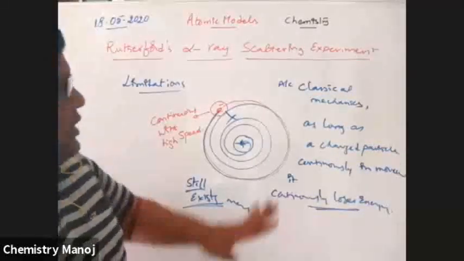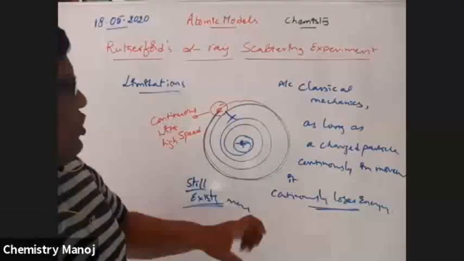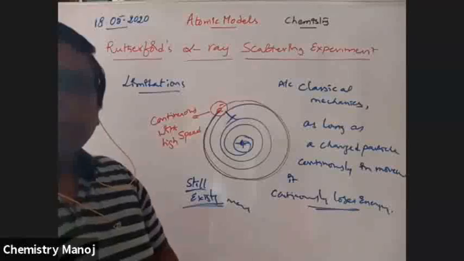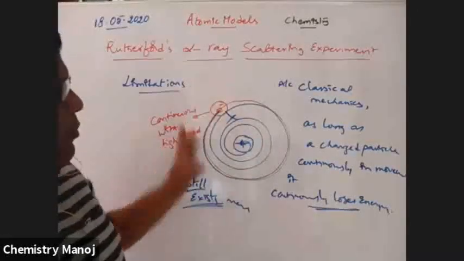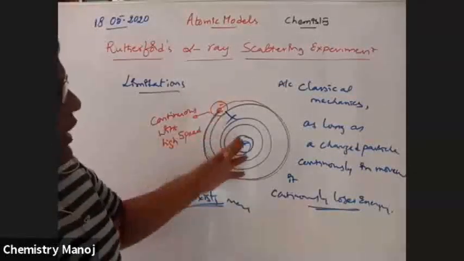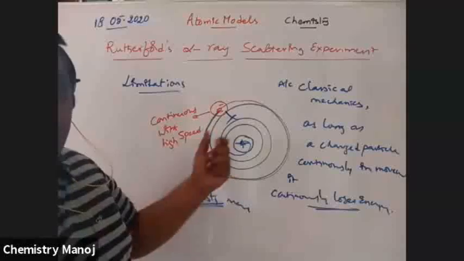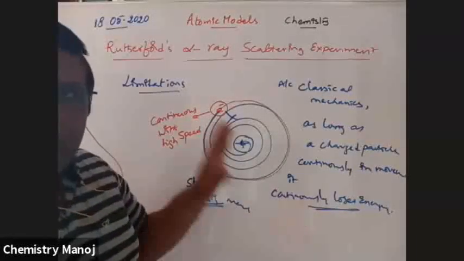Now, this is Rutherford's experiment. He doesn't give an exact conclusion about the electron revolution. A charged particle in movement continuously loses energy, is strongly attracted by the nucleus and finally falls into it, so the atom would collapse, but it does not happen.